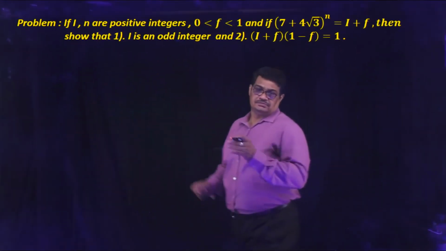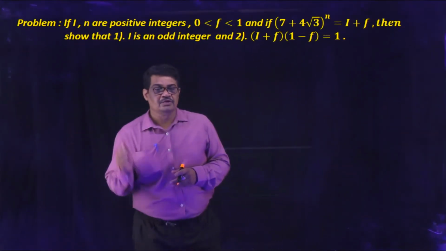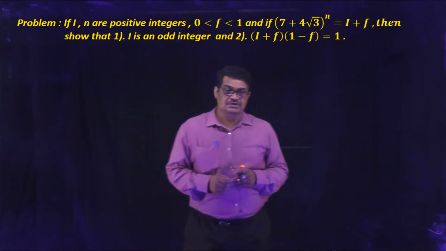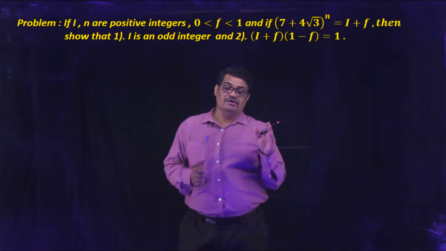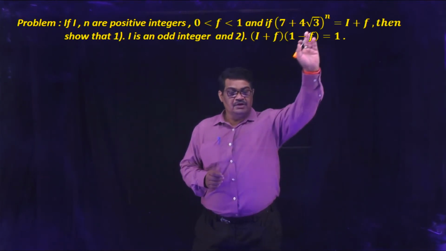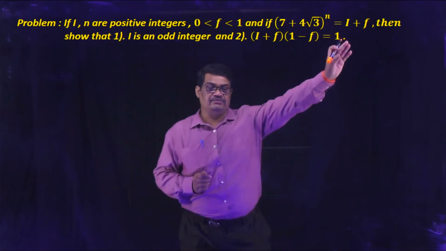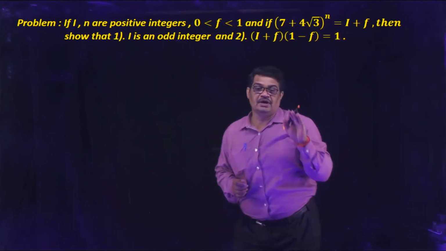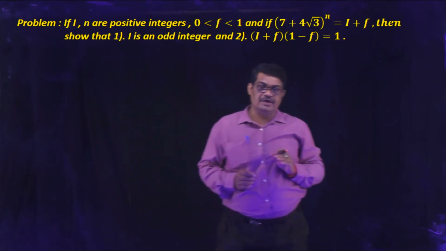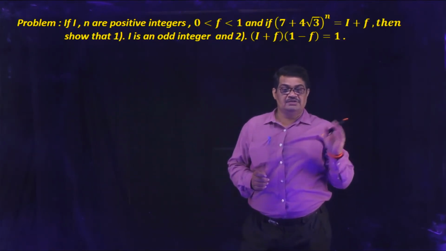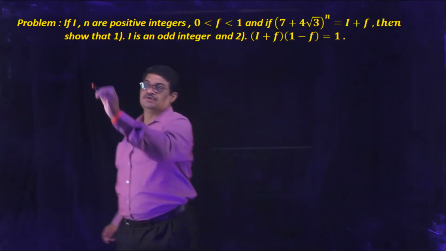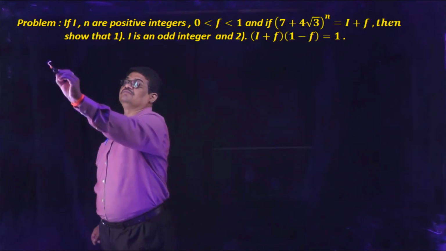Okay, the next problem. If I, n are positive integers and 0 less than small f less than 1, and if 7 plus 4 root 3 whole power n is equal to I plus f, then show that I is an odd integer, and the second one is I plus f into 1 minus f is equal to 1. That is the problem. See the solution.